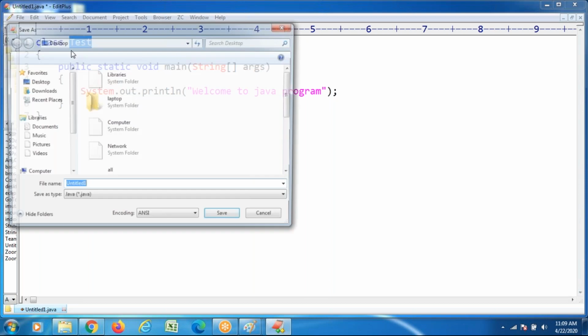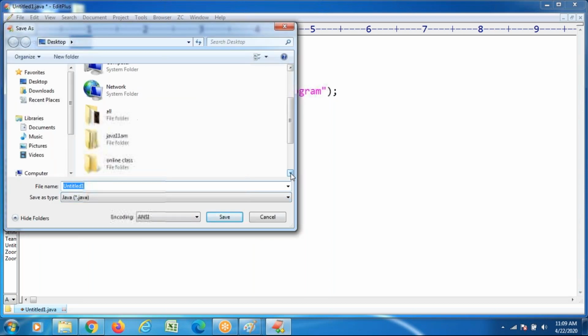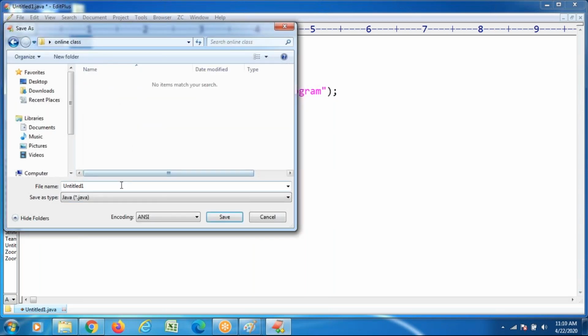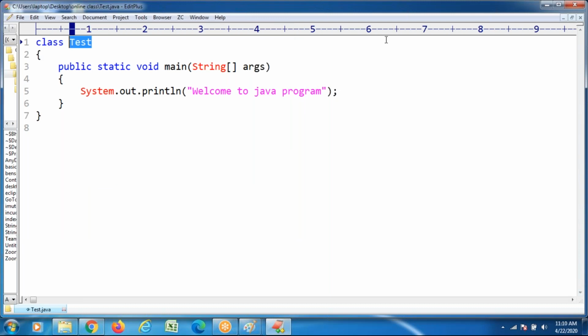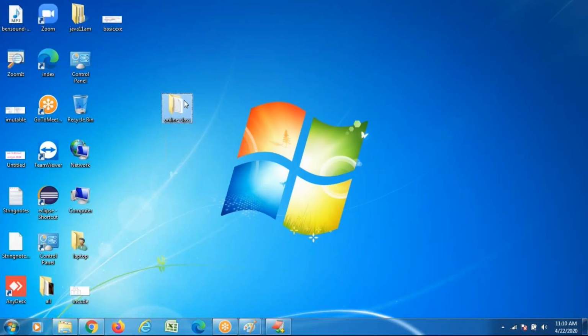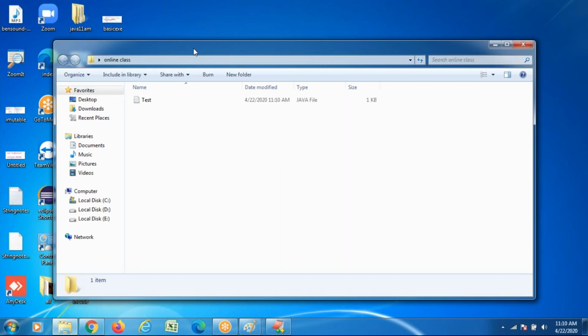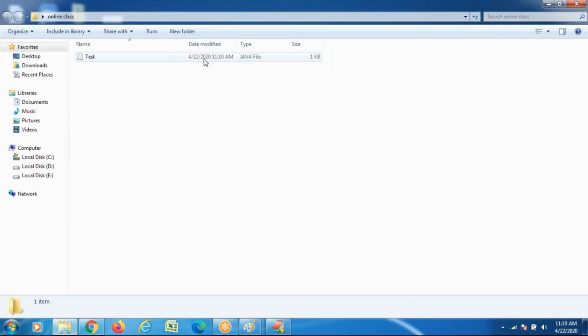Save it. Where are you planning to save? Here, in the online class folder, the one folder just created. Test.java. Previously, no files were in this folder. Now one file is created. What is the file name? Test is the file name, and the file type is Java.